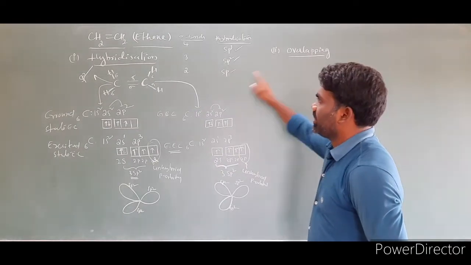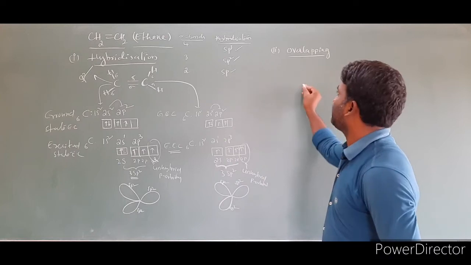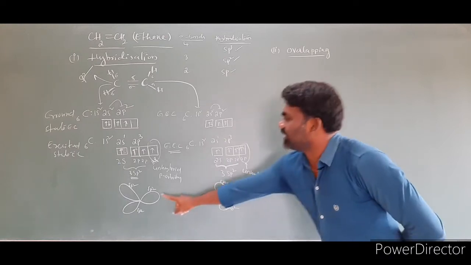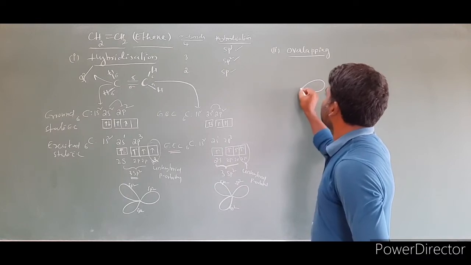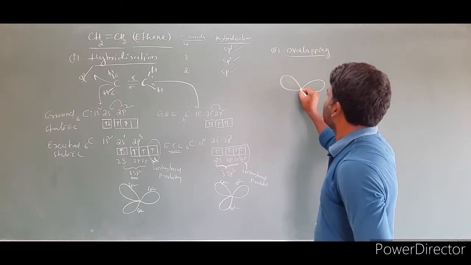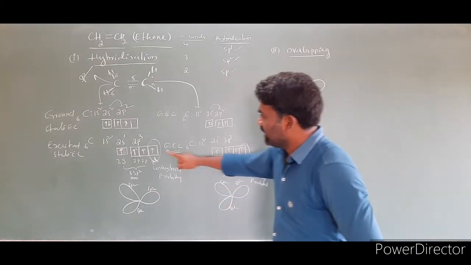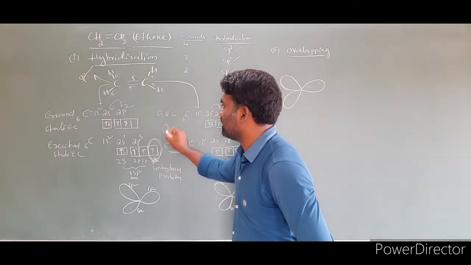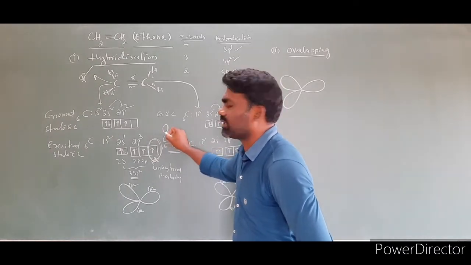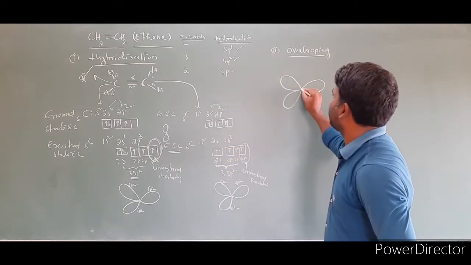Now overlapping. First this structure I am taking. This structure also I am taking. Directly I am doing overlapping. This structure I am writing here first. This one I wrote, and here one p orbital is not involved in the hybridization, this p orbital. So this is the dumbbell shape, this is the p orbital, here 2 sections, and this p orbital I am writing here.